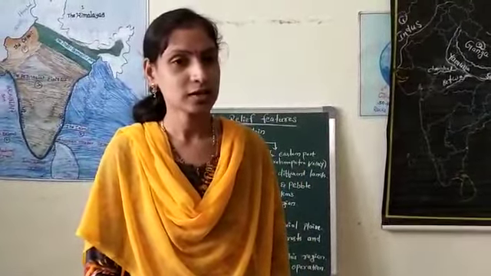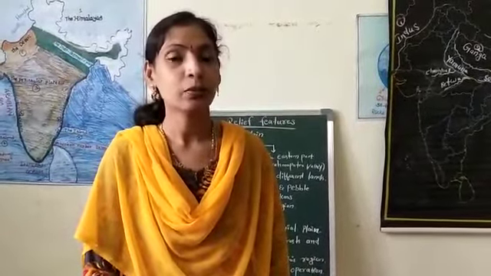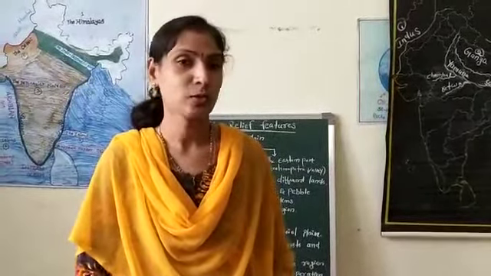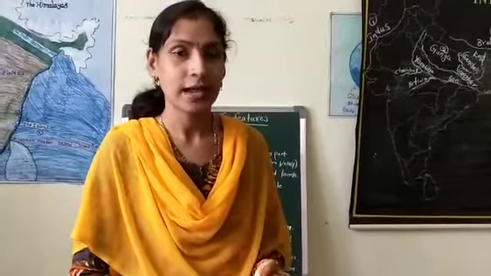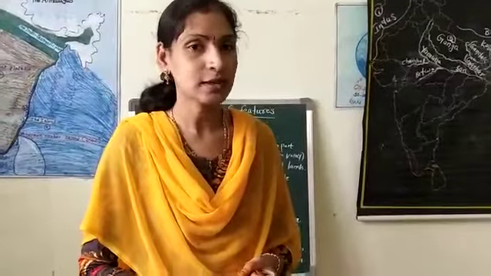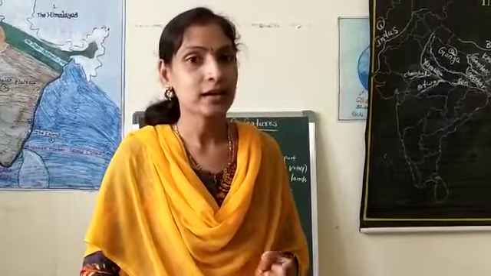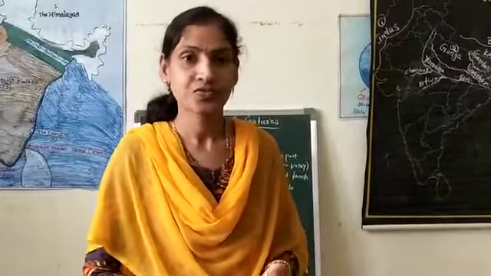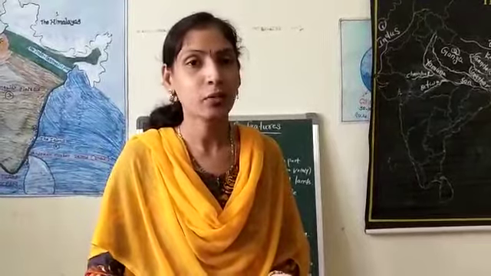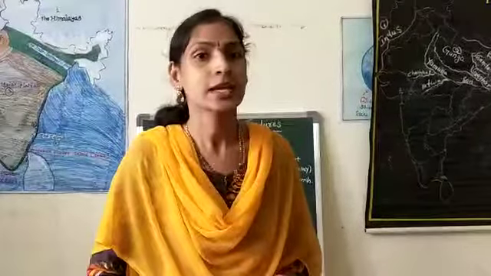Okay students. Yesterday we discussed the importance of the Indo-Gangetic Plain. The Indo-Gangetic Plain has three important parts: the western part, the central part, and the eastern part. Yesterday we discussed the western part. The western part also extends along the river Indus. The Indus River has five important tributaries: Jhelum, Chenab, Ravi, Beas and Satluj. These are the five important tributaries of the Indus River.